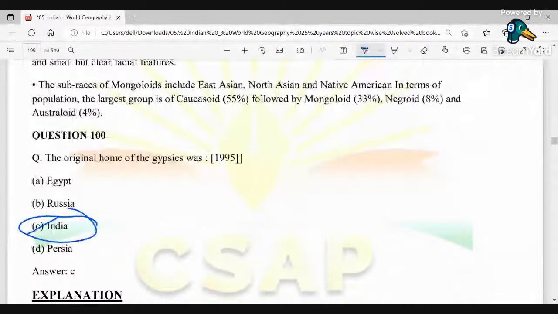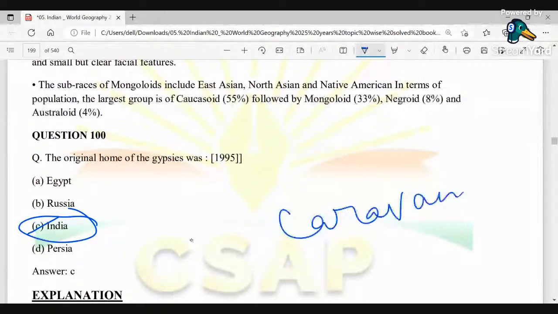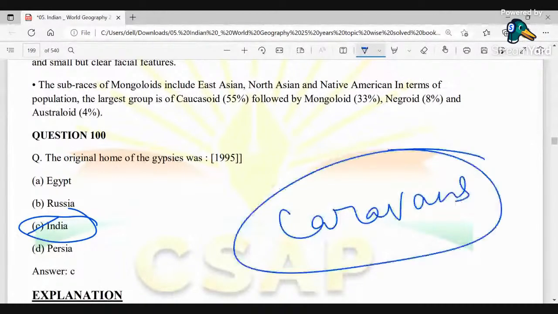Okay. So these gypsies are a member of a race of people who traditionally spend their lives traveling around from place to place, living in caravans. तो जनरली अगर हिंदी में बोलूं तो ये लोग बंजारा हैं. So बंजारा, it's basically the gypsies. So therefore the original home of the gypsies was India. Okay. Next,